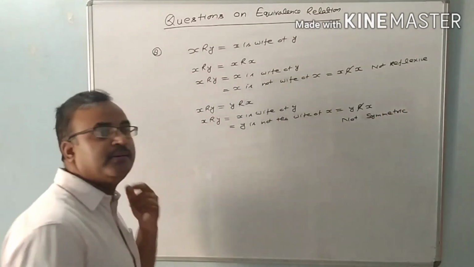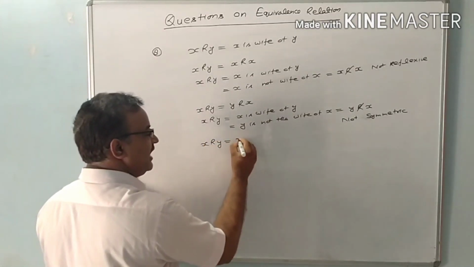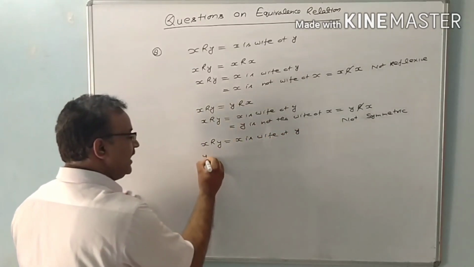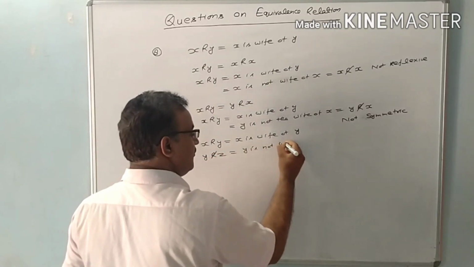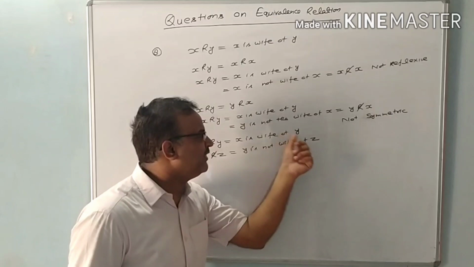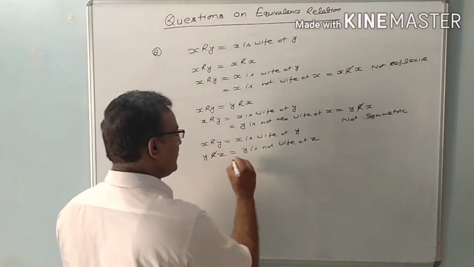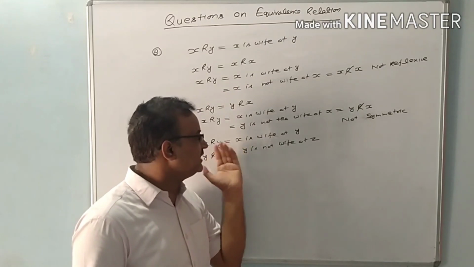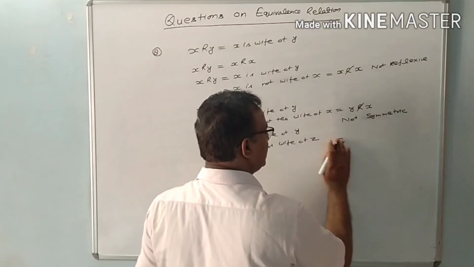Now next, third, is this relation transitive or not. X is related with Y, that is, X is the wife of Y. Y does not have the same relation with Z, because Y is not the wife of Z. X is the wife of Y, then Y is the husband of X. That's why we can write here Y is not the wife of Z. That means this relation is vacuously a transitive relation. We will not check X's relation with Z. So this relation is vacuously transitive.